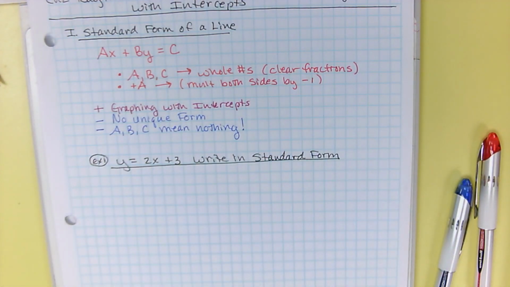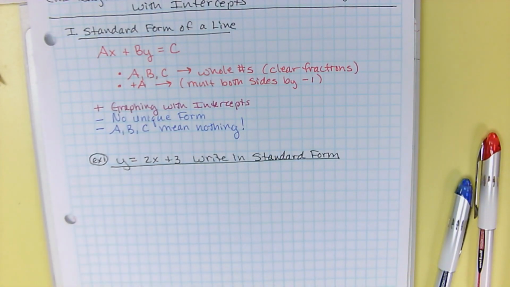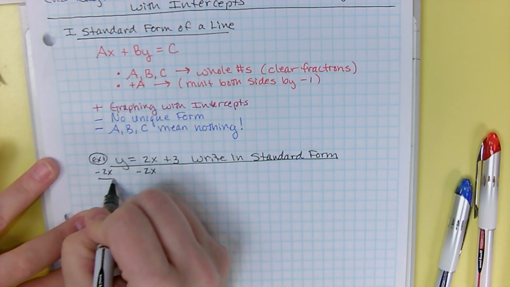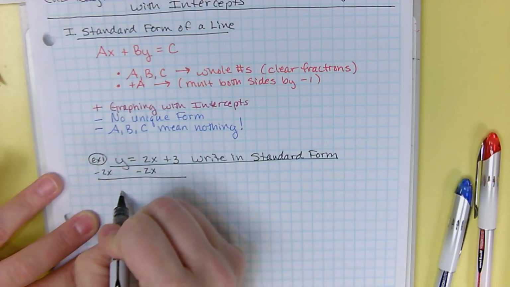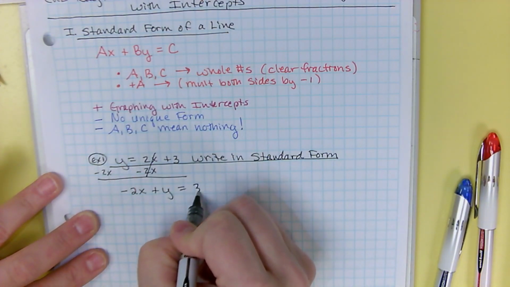Okay, so if you look at standard form, the x and the y terms are on the left, the number term is on the right. So I'm okay with my y being on the left, but I do need to move my x term over to the left with it. So we're going to subtract 2x over to the left. So now I have -2x plus y equals 3.